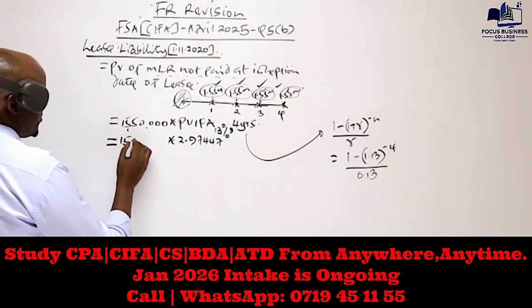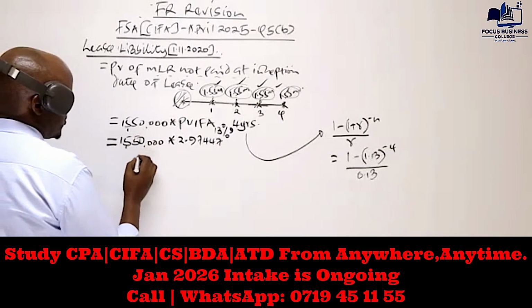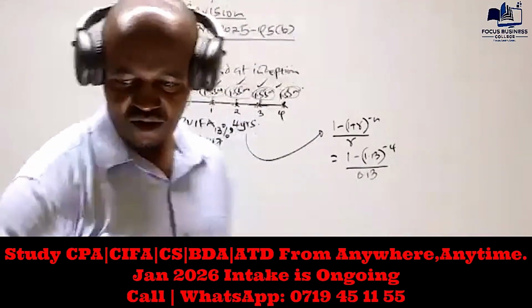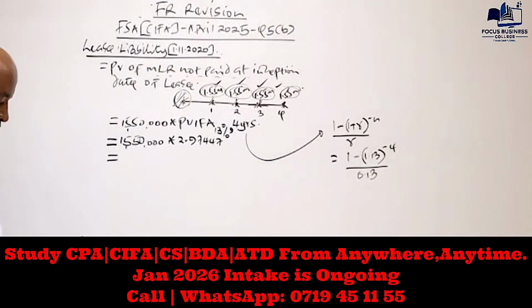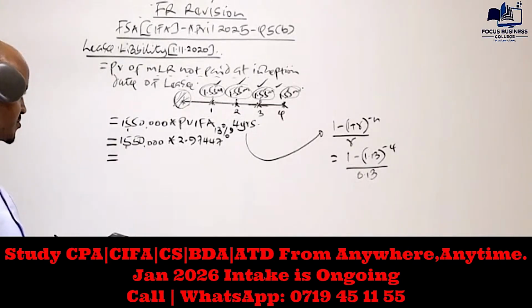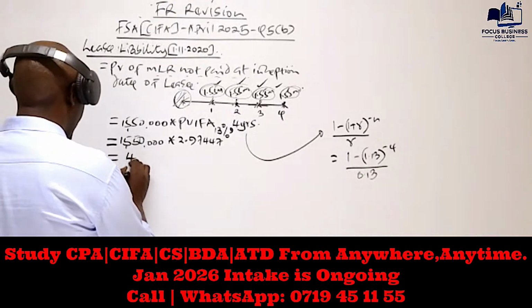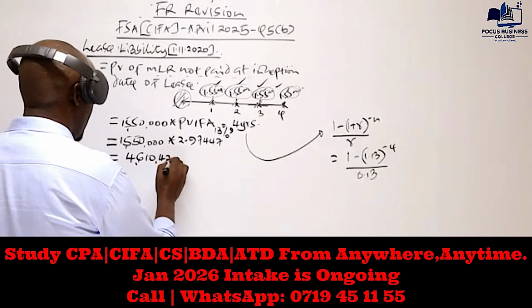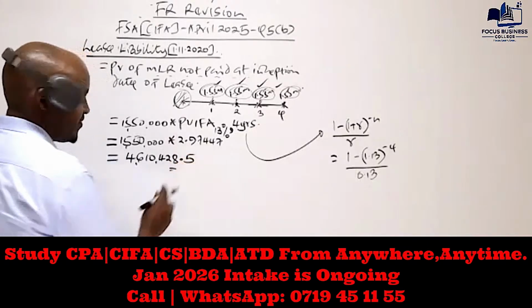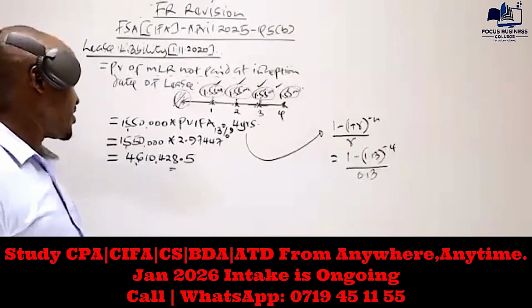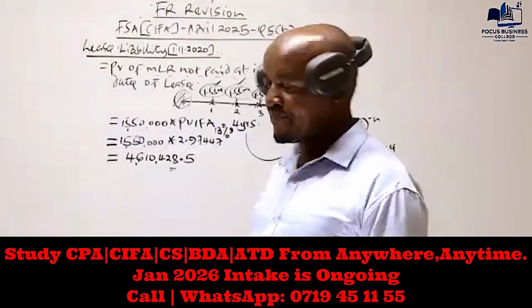Yes, we multiply that with 1,550. So what would be our lease liability here? We try to hurry up so that we do at least more questions. What are you getting? So I'm getting a value of 4,610,428.5. Yes, I think we can work with that figure like that. So that basically would be the lease liability.